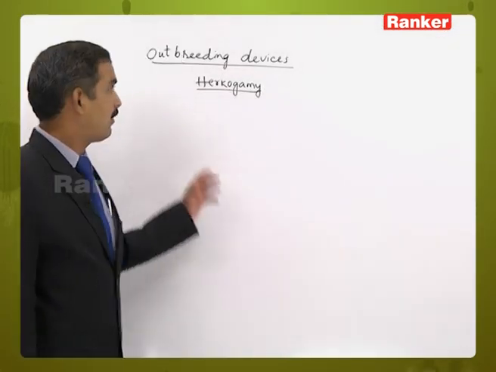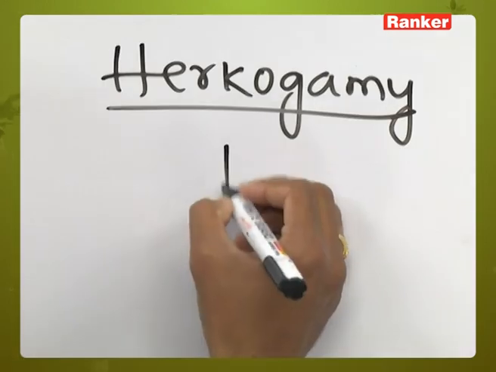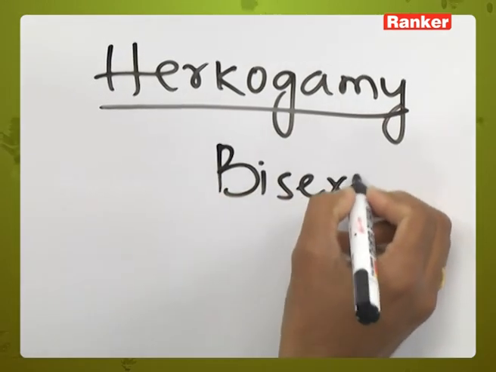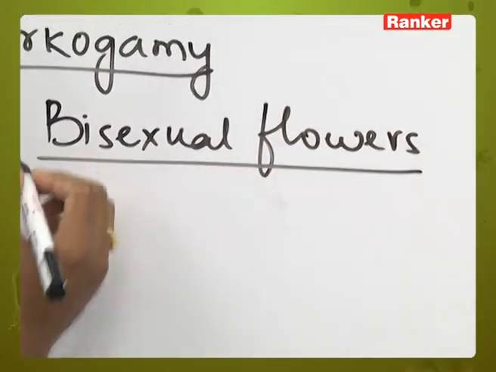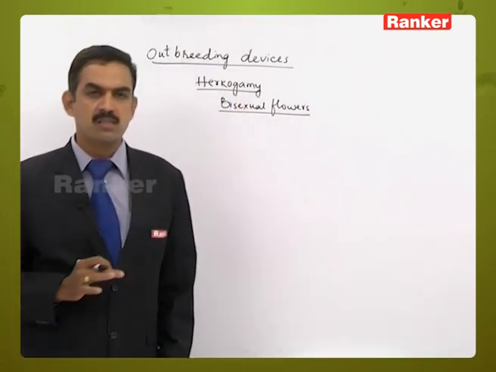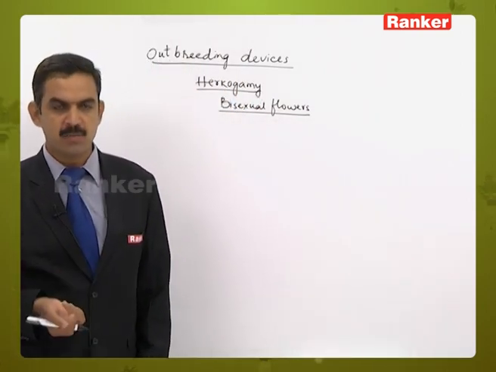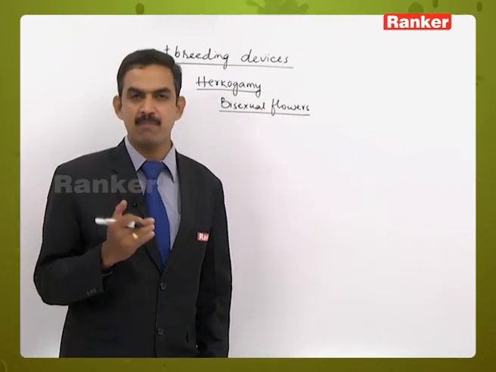One other type of outbreeding device is hercogamy. So this hercogamy is also observed in bisexual flowers, where both androecium and gynoecium are present. As we say that there should be a synchrony between the maturity period of androecium and gynoecium of the flower, at the same time, they should be at the same level or same height.